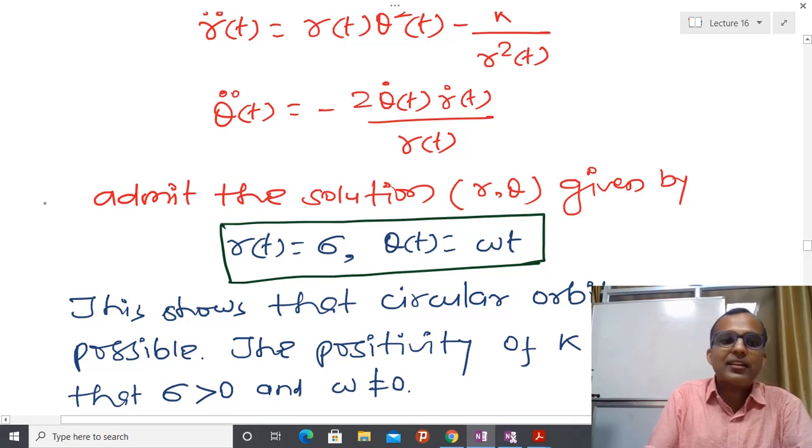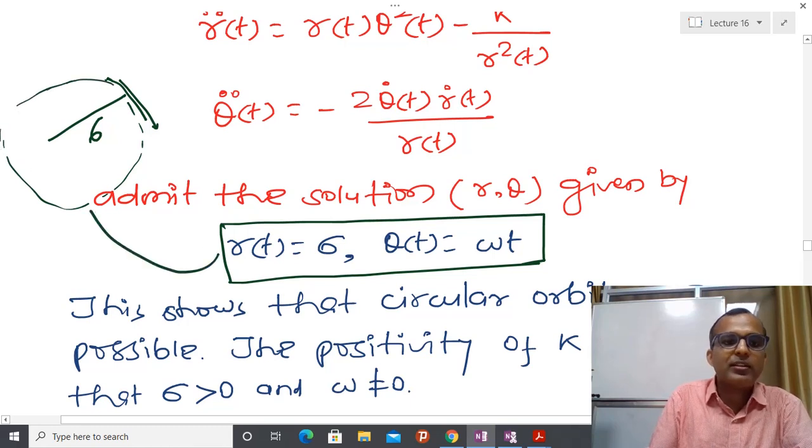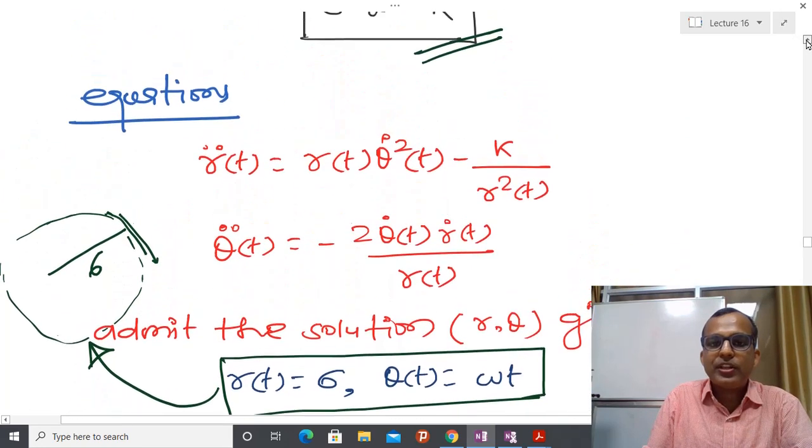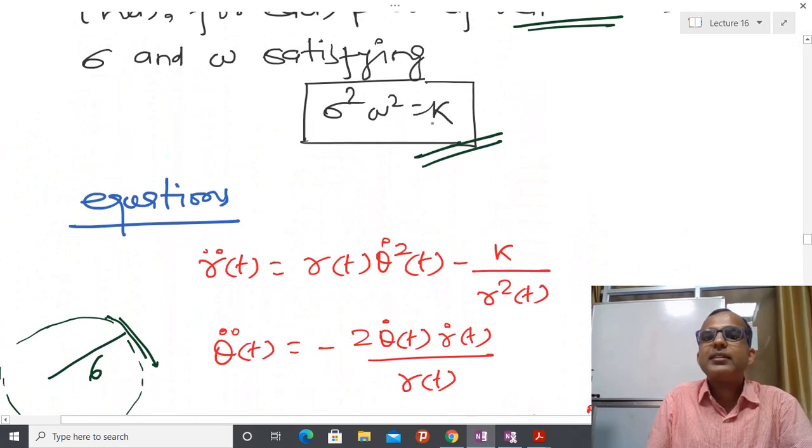So you can see that I have a certain quantity sigma, and theta(t) is omega t, which changes with respect to time. It means that we are on some kind of circular orbit. That is the meaning of this particular solution. Now what is the relation between sigma and omega? I have already told you this is the relation between sigma and omega.